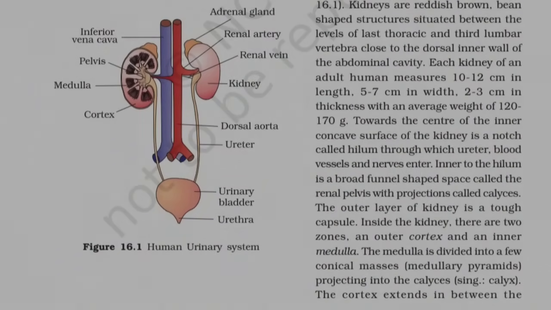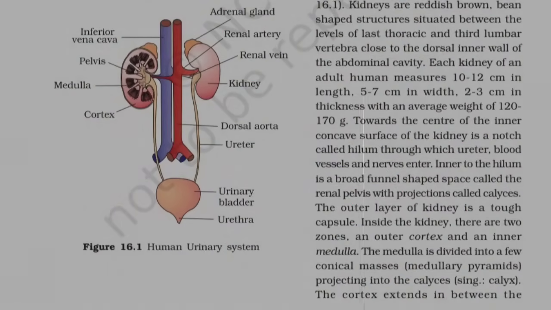Towards the center of the inner concave surface of the kidney is a notch called hilum, through which ureter, blood vessels, and nerves enter. Inner to the hilum is a broad, funnel-shaped space called the renal pelvis, with projections called calyces. The outer layer of the kidney is a tough capsule.